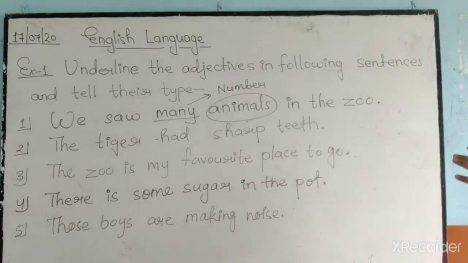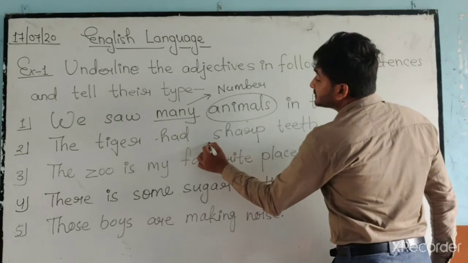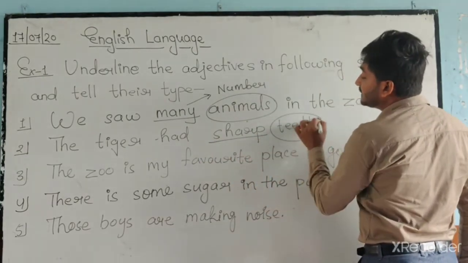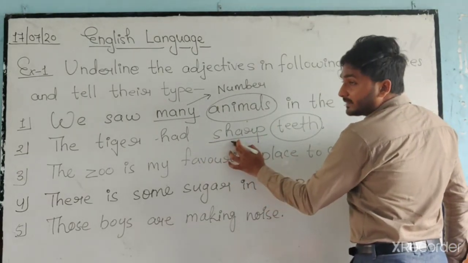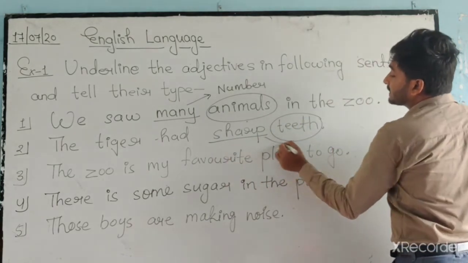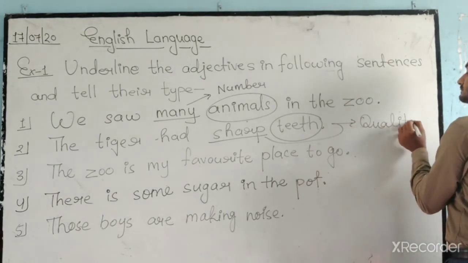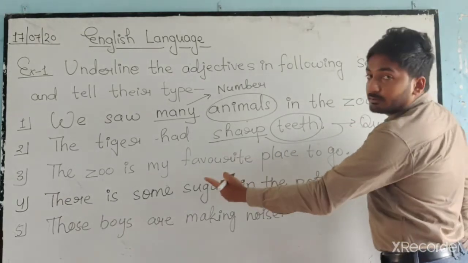Number 2 is, the tiger had sharp teeth. What kind of teeth? Sharp teeth. That means for teeth what we have used as an adjective is sharp. And sharp is an adjective of quality. Yes. Number 3.